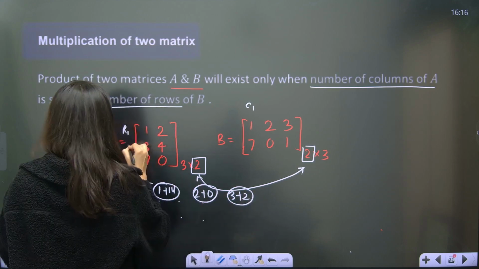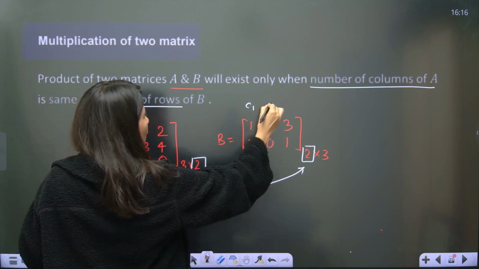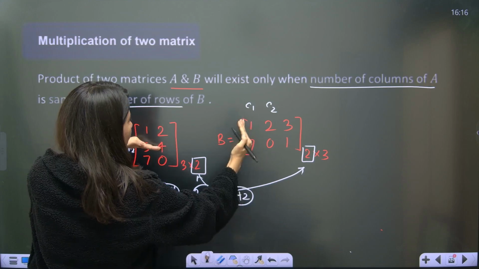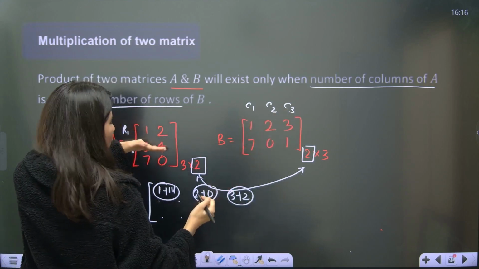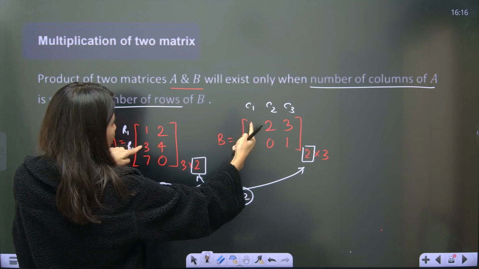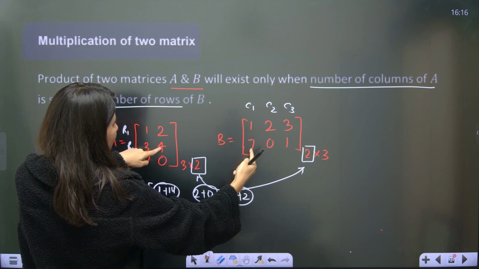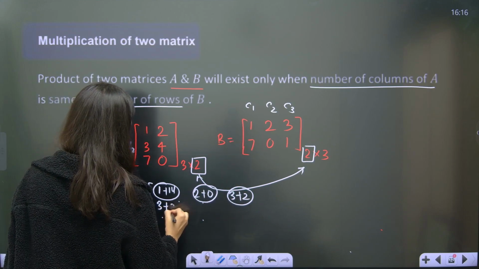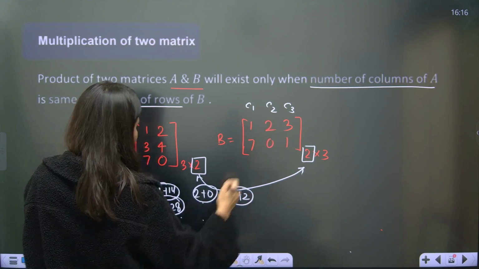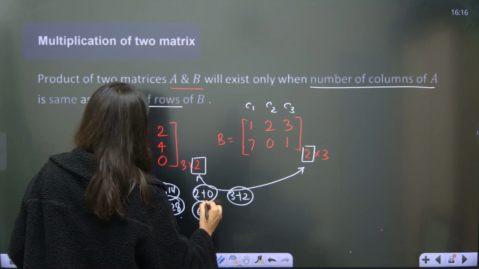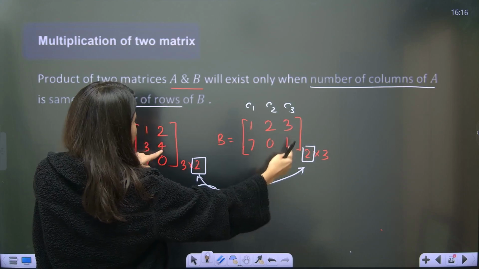Now row 2 and column 1. 3 ones are 3 plus 4 sevens are 28, so 3 plus 28. Row 2, column 2: 3 twos are 6 plus 0. Row 2, column 3: 3 threes are 9 plus 4.